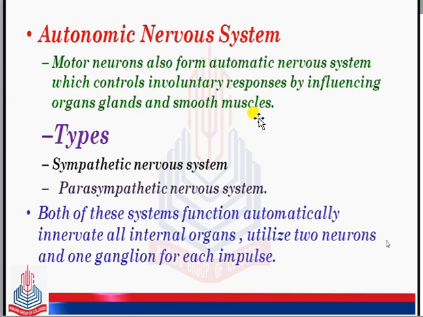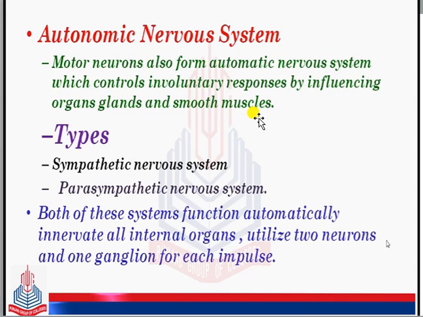Keep it in your mind, the first part within the peripheral nervous system is the autonomic nervous system. Autonomic means it is under its own control, because involuntary responses are provided by the autonomic nervous system, and it influences our organs, glands as well as smooth muscles.